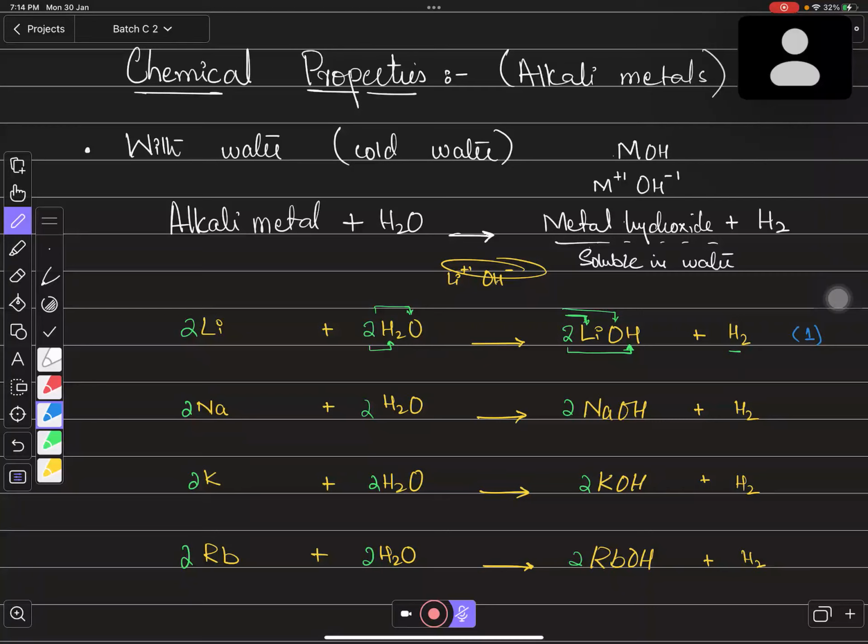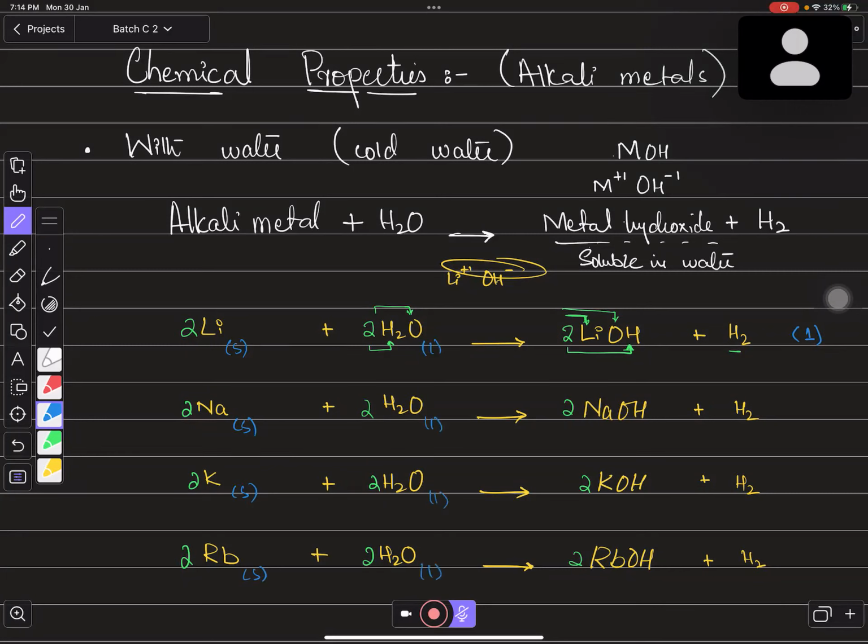state symbols over here. So you need to remember that all the time, metals are solids, right? So it should be solid, solid, solid, solid. And if you talk about water, it is actually liquid. Pani hamesha liquid hoga, theek hai?